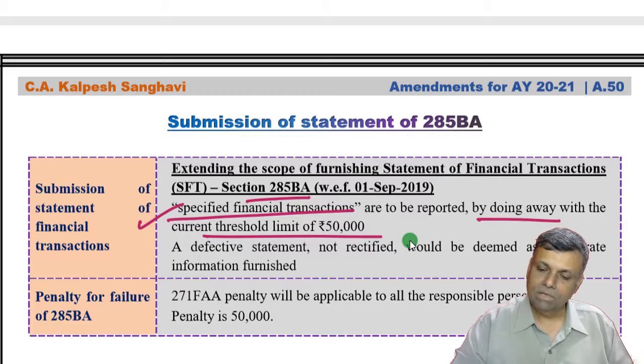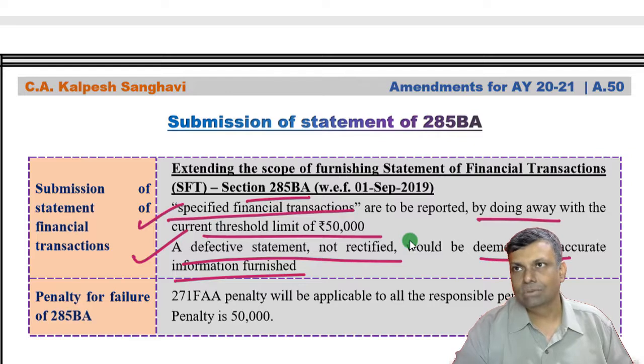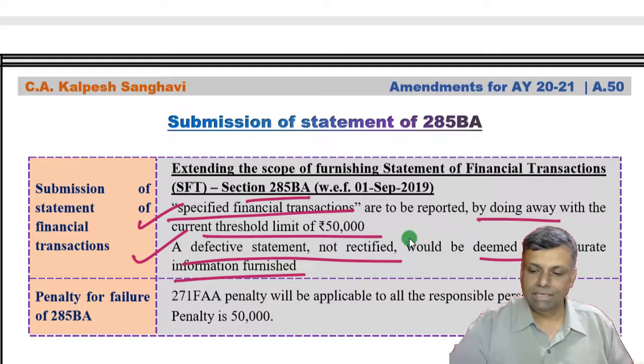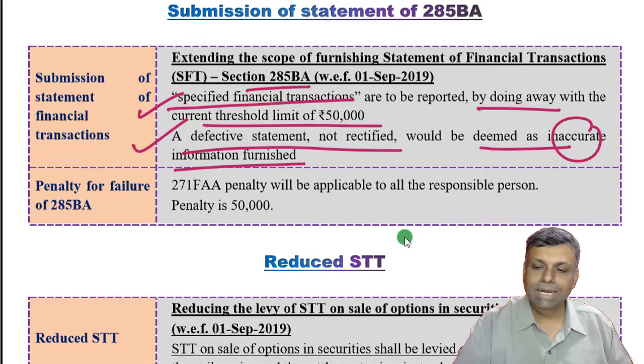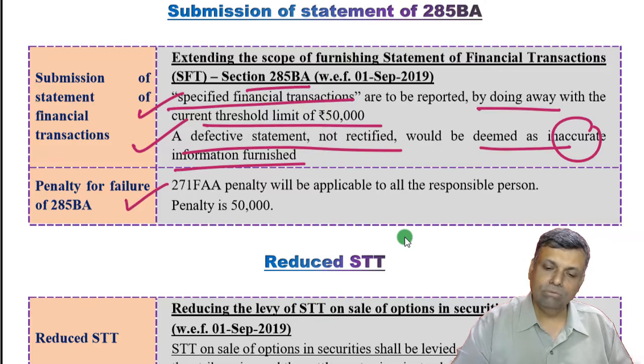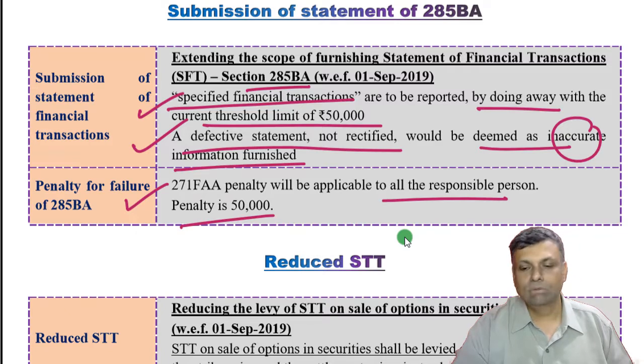Now, a statement, if it is defective and if it is not rectified, will be deemed to be inaccurate information furnished. It's a very natural thing that if it was defective, you have to rectify it. You haven't rectified, so it is as good as inaccurate details having been furnished. Then the penalty for the failure of 285BA, now there is, for all the responsible persons, a penalty limit of 50,000 rupees.